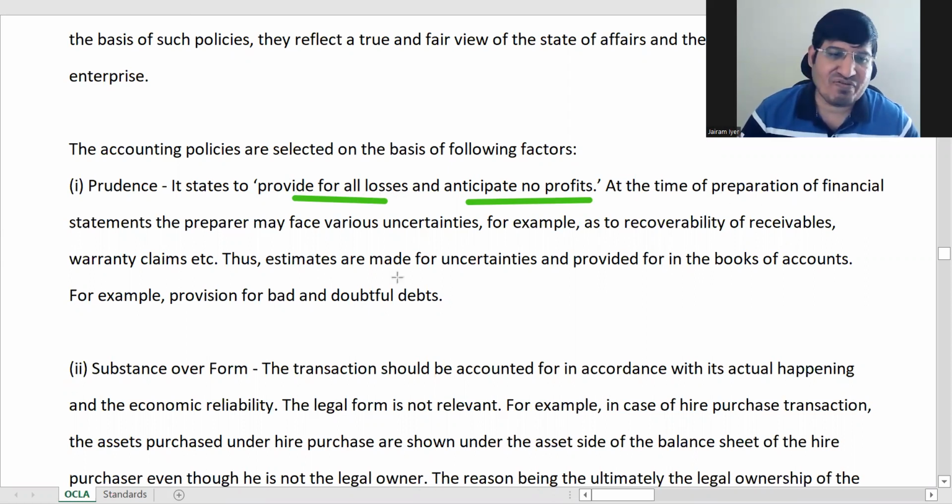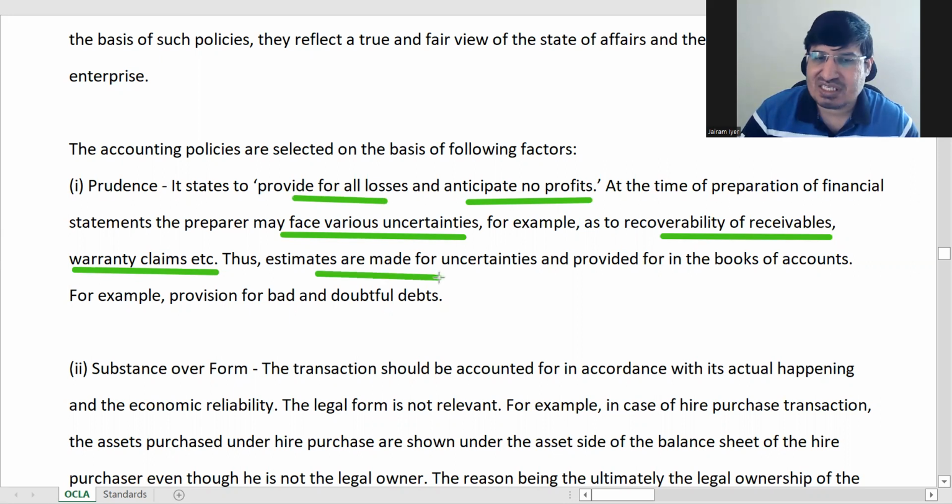At the time of preparation of financial statements, the preparer may face some uncertainties like recoverability of receivables. So he doesn't know how many debtors will pay the money, he will not know fully. Warranty claims, how many will claim warranty, that he will not know. So he has to make some estimates for these kind of uncertainties, and he has to provide for it in the book of accounts.